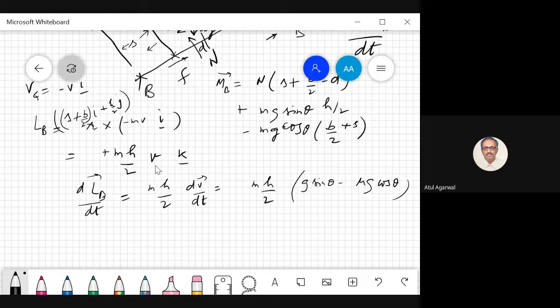v here is a magnitude, so I should not put a vector to it. This is a magnitude, so I have to use the magnitude.